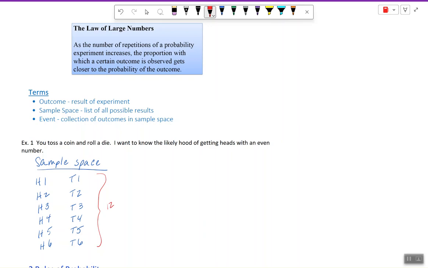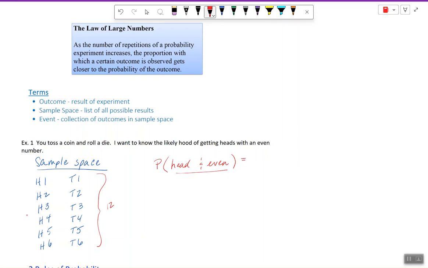Then we want to talk about our event. Now, what I'm looking for here is I want to know how likely was it that I got a head and an even number. So we might say something like the probability of a head and an even number, where head and even number is the event I'm looking for, is going to happen.